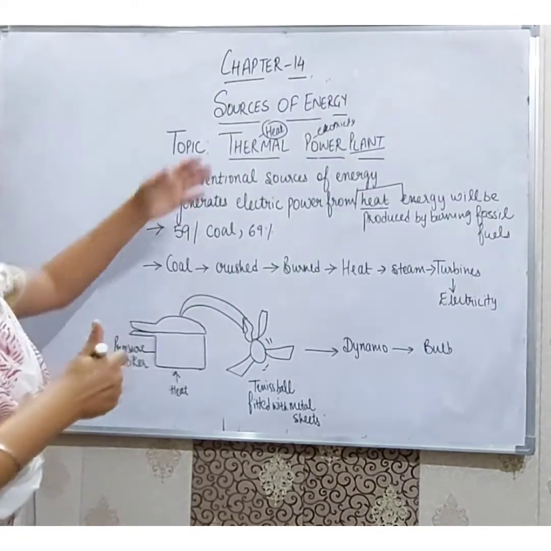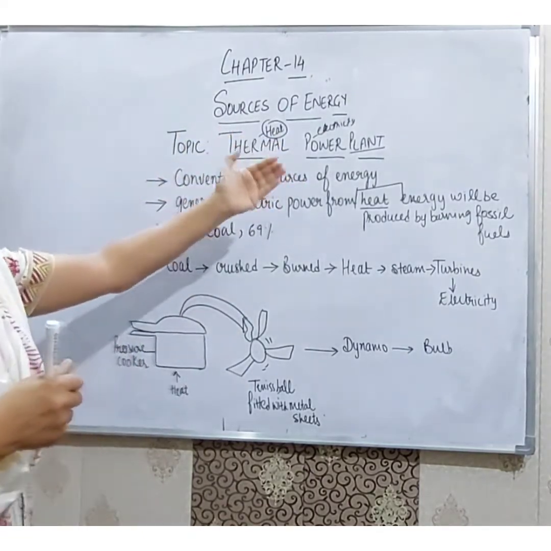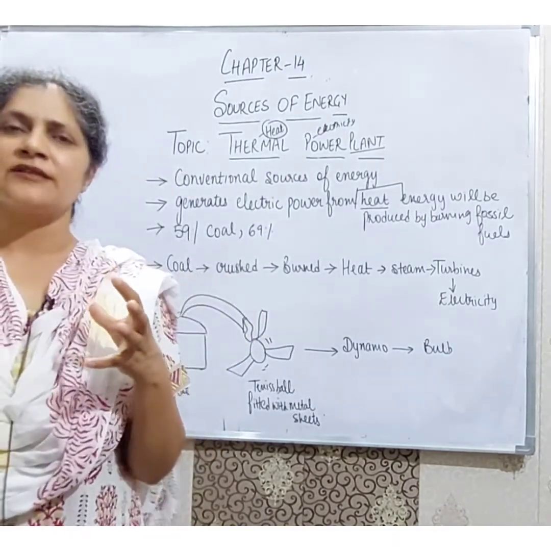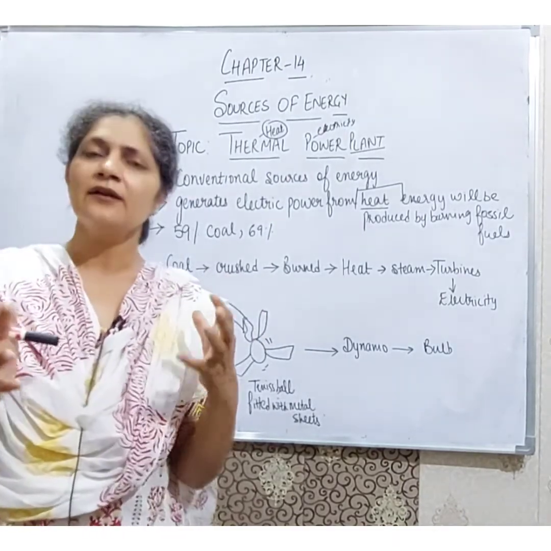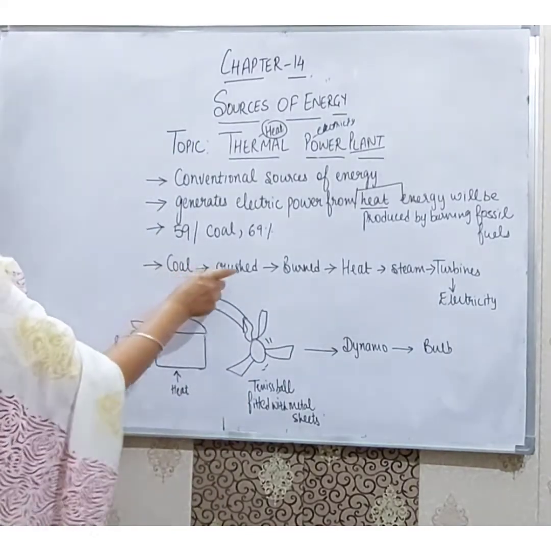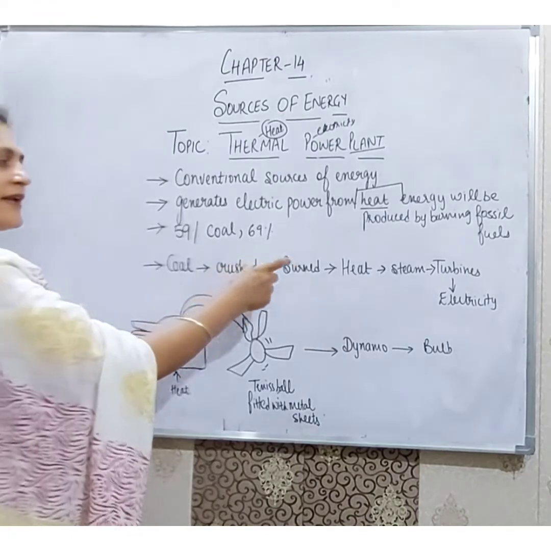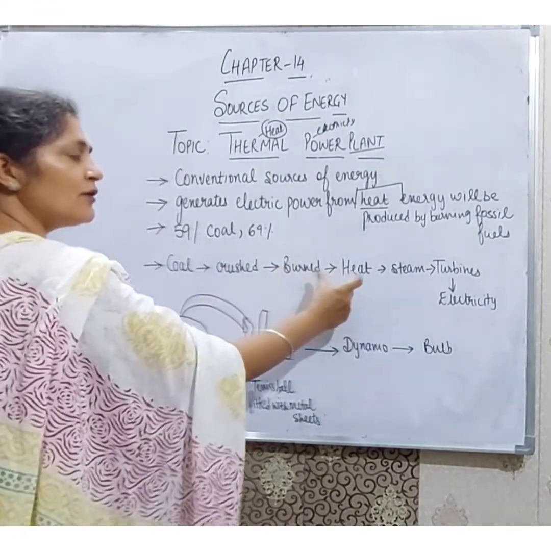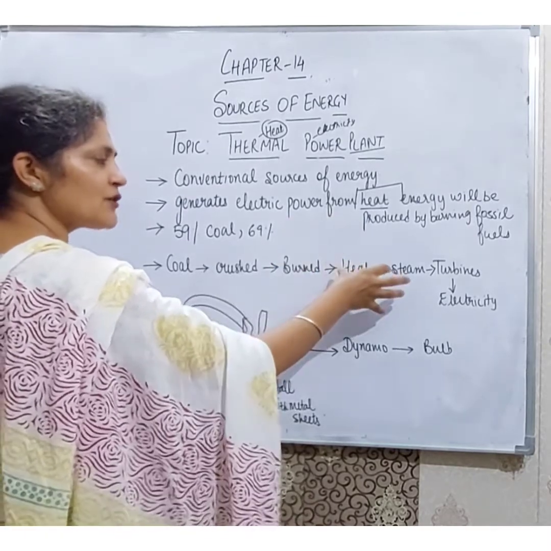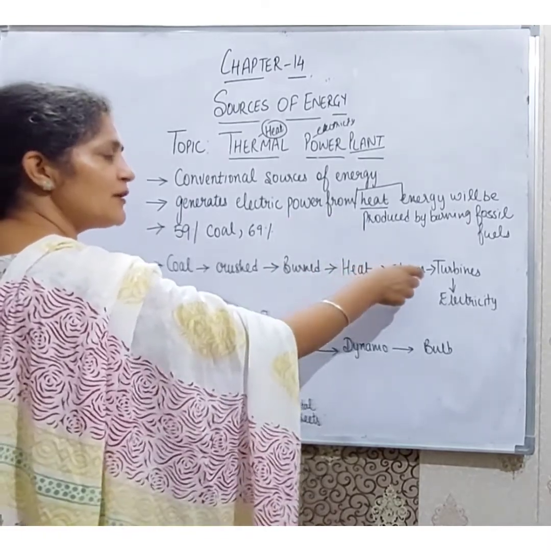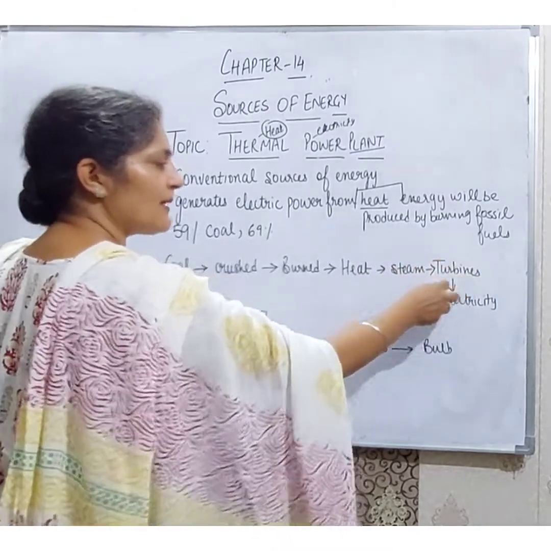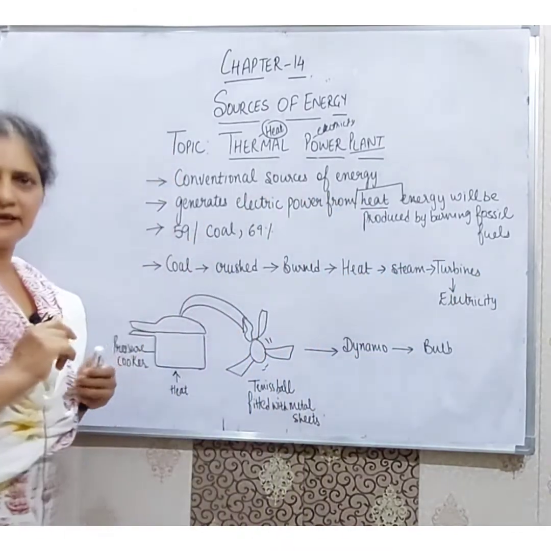Now in these thermal power plants we use coal as the fuel. We produce electricity with the usage of coal. Students, the coal is burnt. First of all it is crushed, then it is burned, then a lot of heat is produced which will raise the temperature of the water, which will produce steam, and this steam will rotate the turbines to produce electricity.